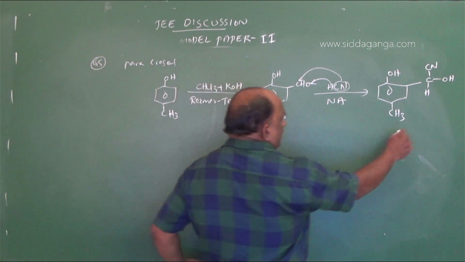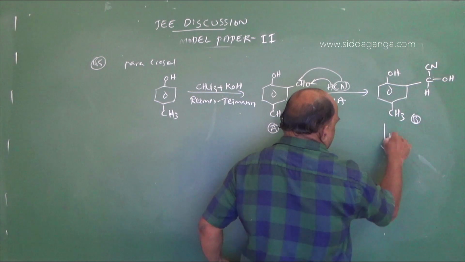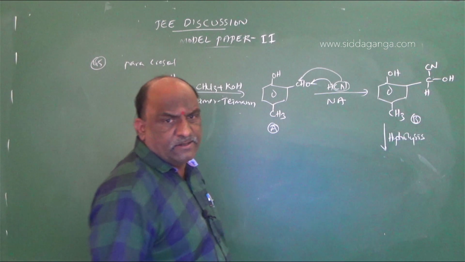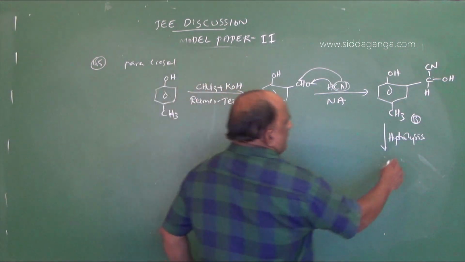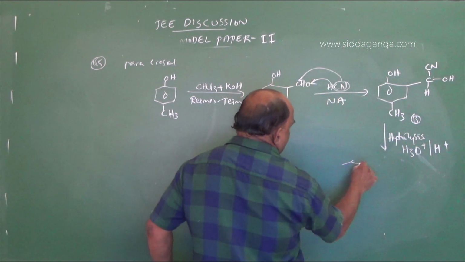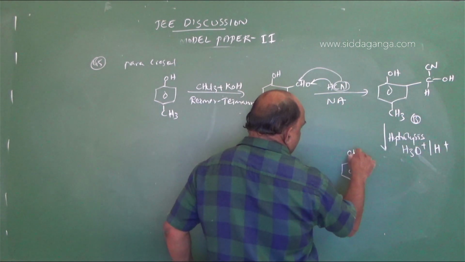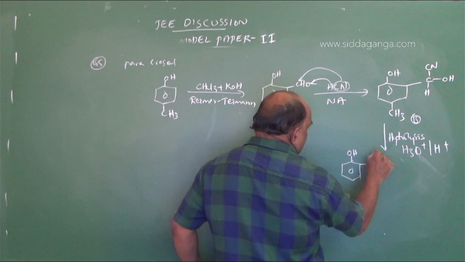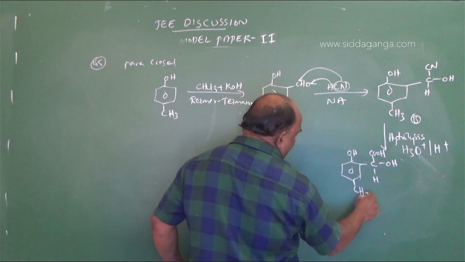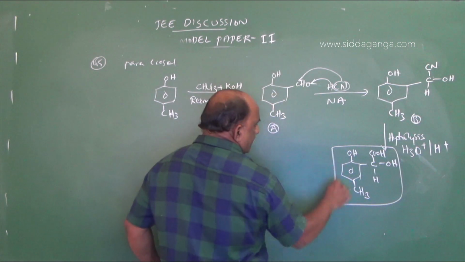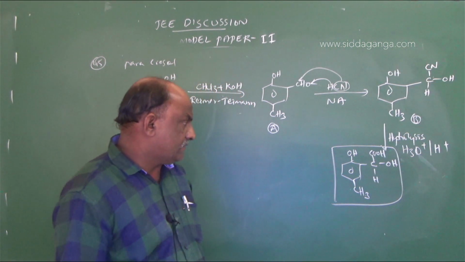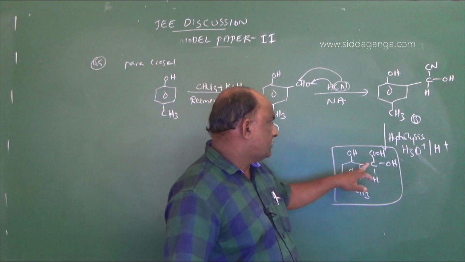And B on acidic hydrolysis, with H3O+ or H+, the CN is converted into a carboxylic acid, with the OH and CH3 remaining on the ring. This is the final compound: CH(OH)COOH attached to the ring, with OH at position 2 and methyl at position 4.